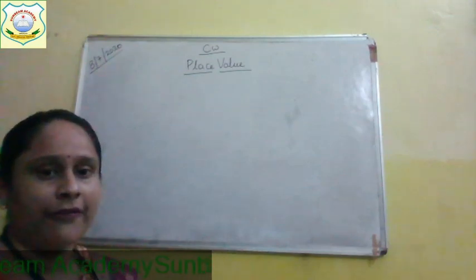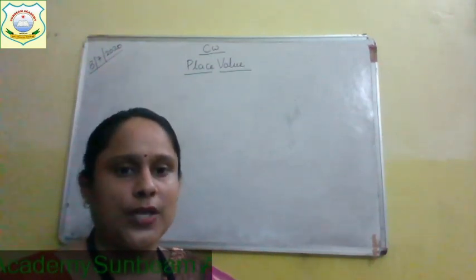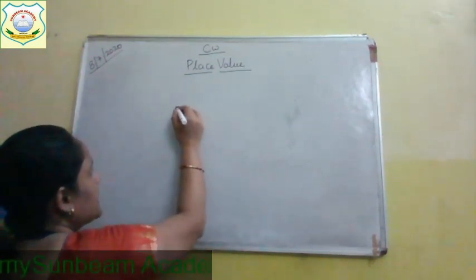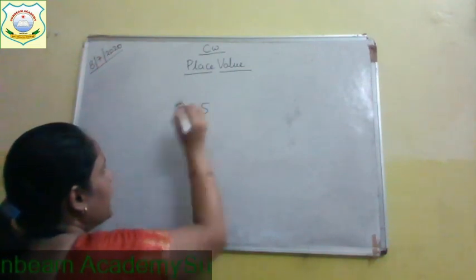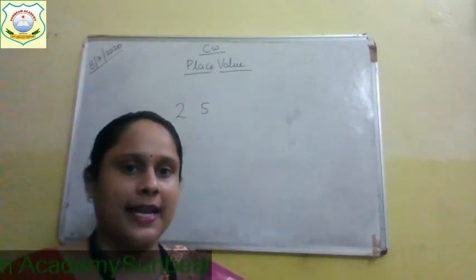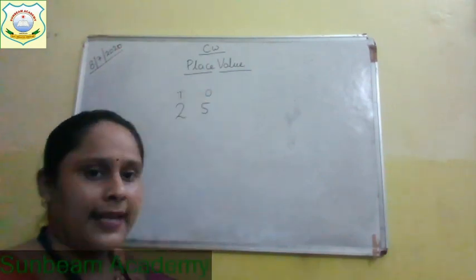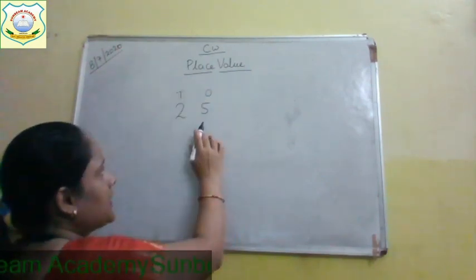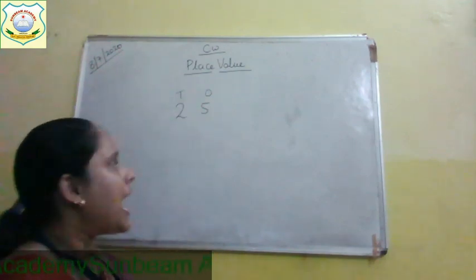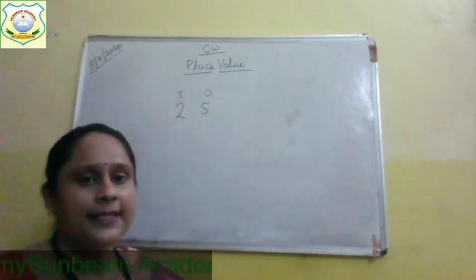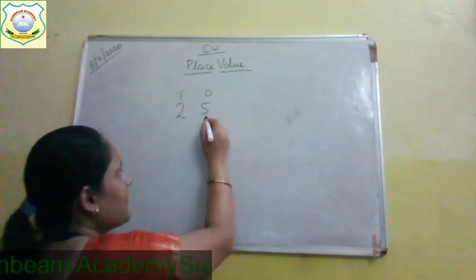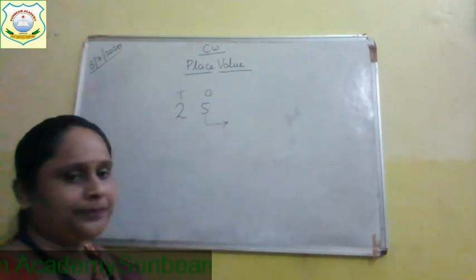See children, first thing that I want to tell you, suppose a number is given to you, 25. First place is of ones and then come tens. 5 is at ones place and 2 is at tens place. What is the place value of this 5?